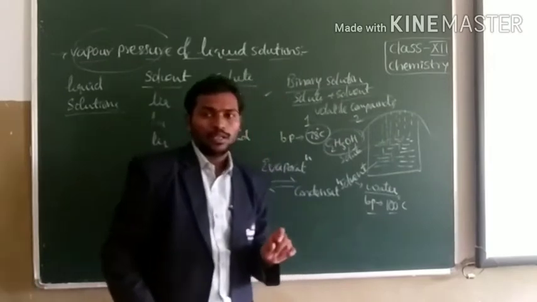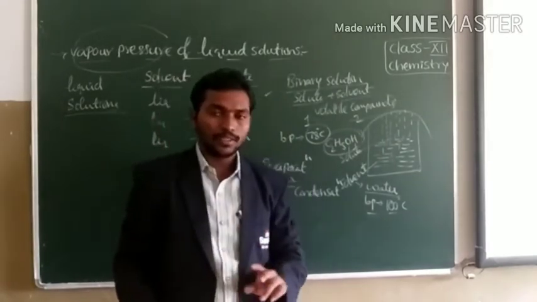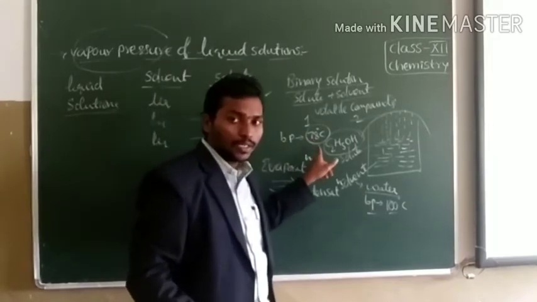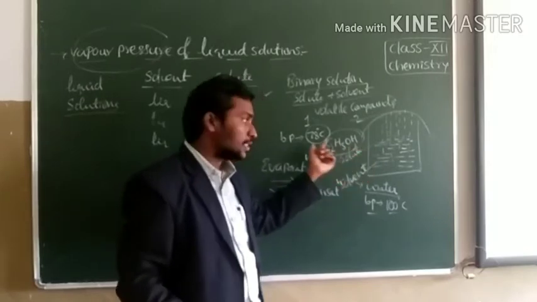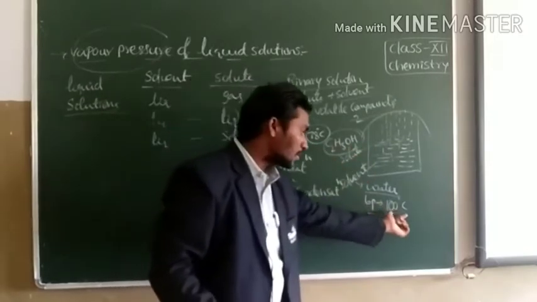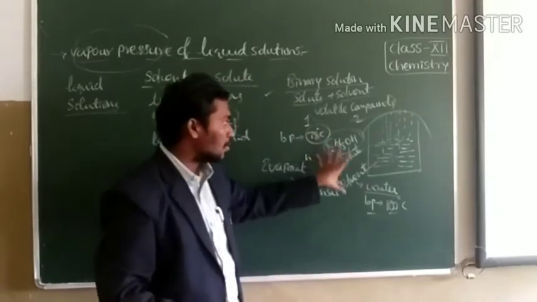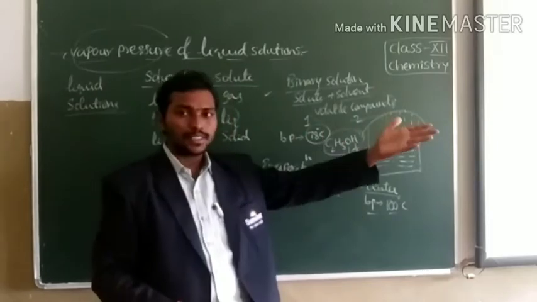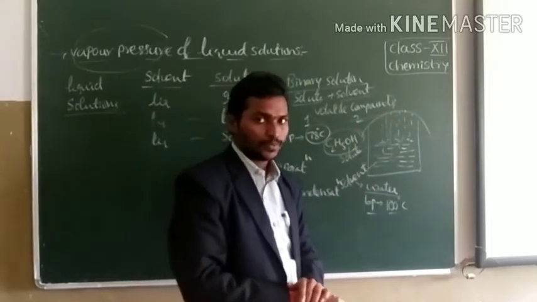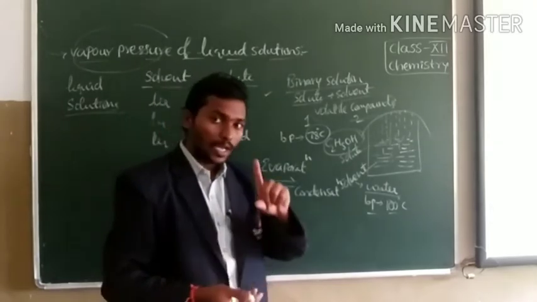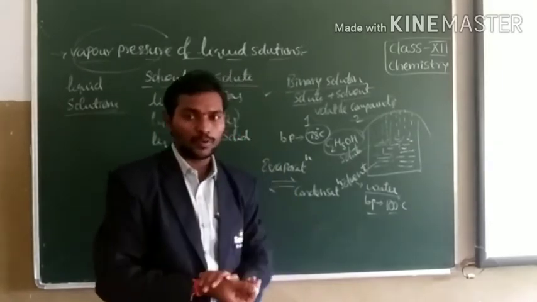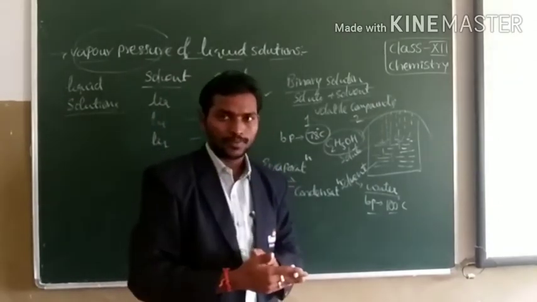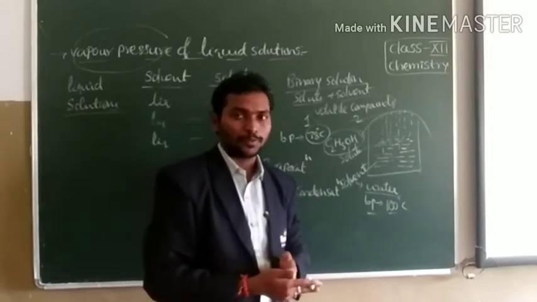Remember children, the liquids which possess volatility have low boiling point temperature. Here, the boiling point temperature of ethanol, or ethyl alcohol, or spirit is 78 degrees Celsius and water is 100 degrees Celsius. That's why they have volatile nature, because when they absorb energy from the surroundings, they change from liquid state to gaseous state. This is called the phenomenon of volatility, and this volatility is based on the boiling point temperature. When the liquids have low boiling point temperature, they can easily undergo volatility.